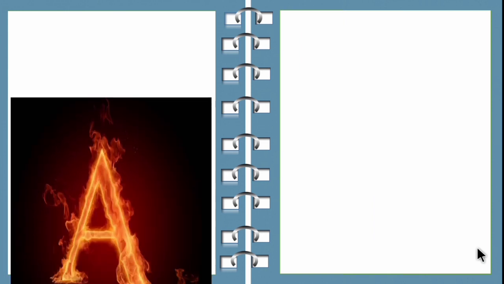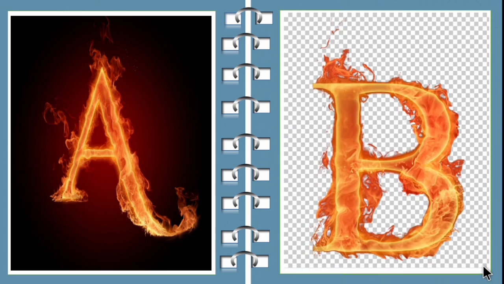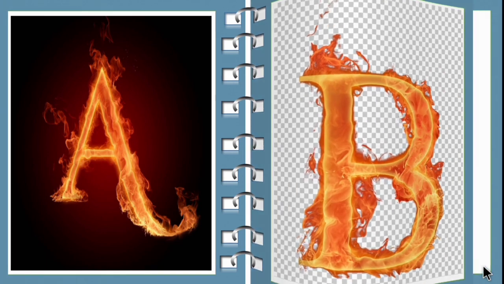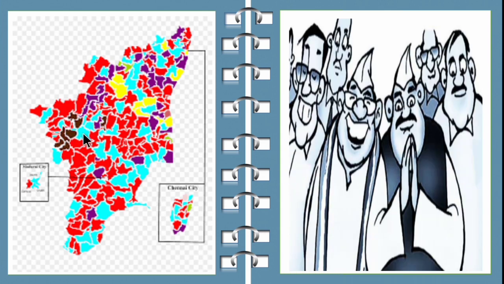So now let's take an example. There are two political parties, political party A and political party B. They are nominating their representatives for each constituency. For better administrative purposes, the state is divided into small regions. These regions are called constituencies. Each constituency is represented by an MLA.